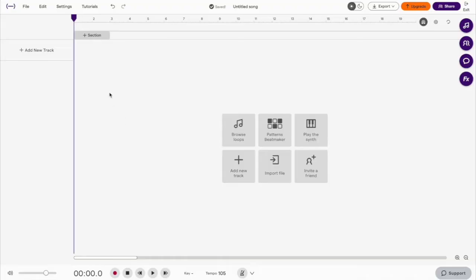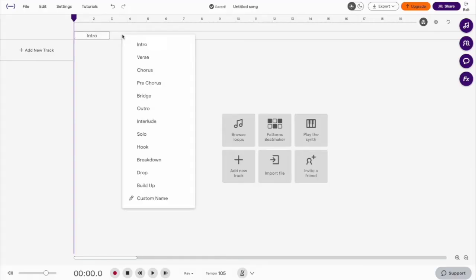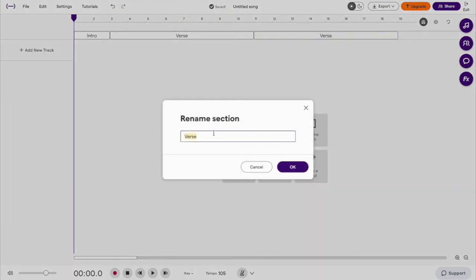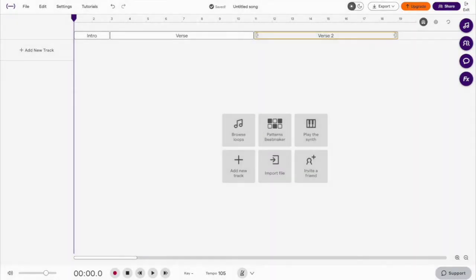Next, we'll put in the sections of the song. Select section 1, name it intro. Section 2, we'll call this verse and stretch this over 8 bars. Section 3, verse, stretch this over 8 bars. Right-click, rename, verse 2.